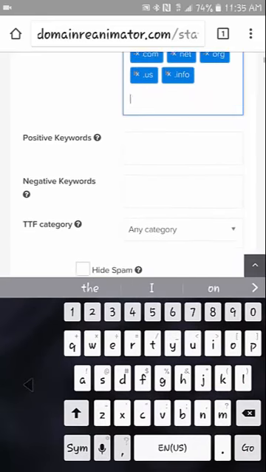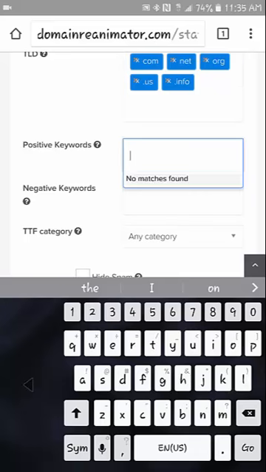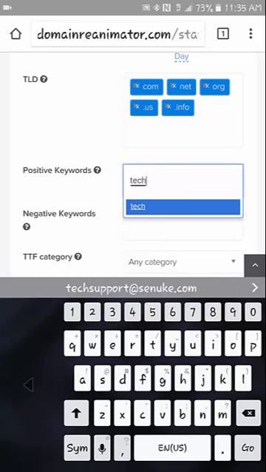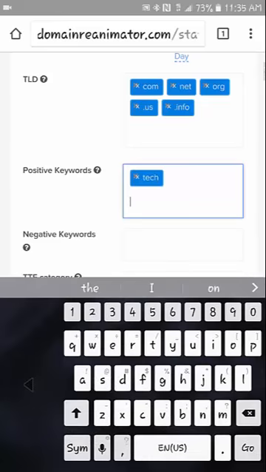And we'll scroll down here. Now, positive keywords. So yesterday I was getting some domains for some clients. So depending on the vertical you're in, you're going to want to choose some type of keyword that would best identify what you're searching for. So for this example, let's say technology. If you're in the technology niche, say you have a technology affiliate site, or maybe it's a local client who does TV installs or surround sound installation, something like that. So we're just going to go ahead and put tech right here in the positive keywords.